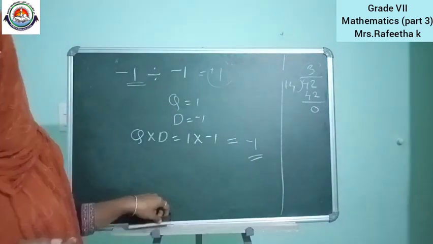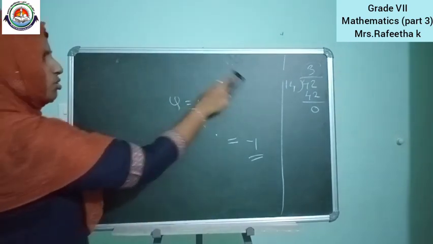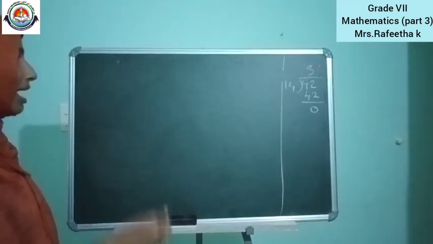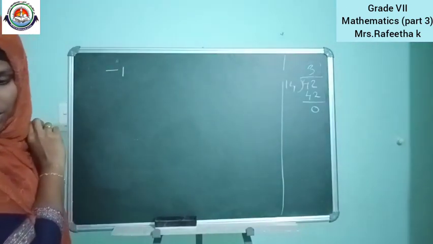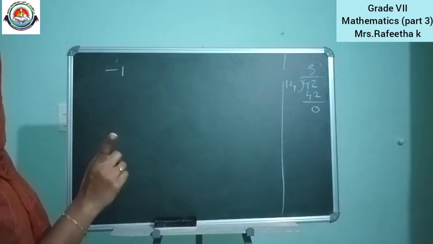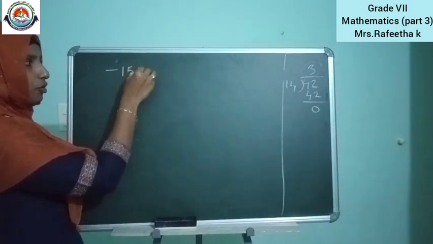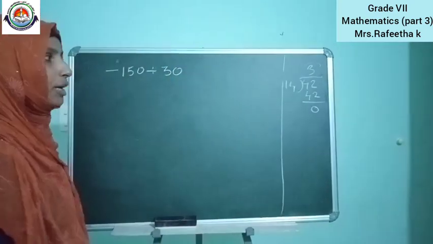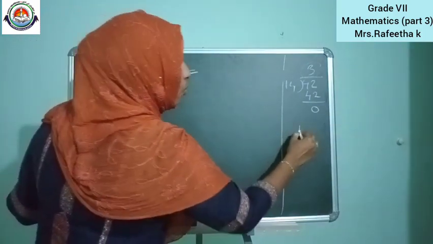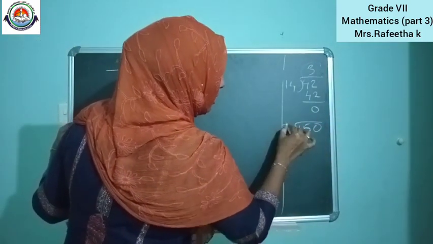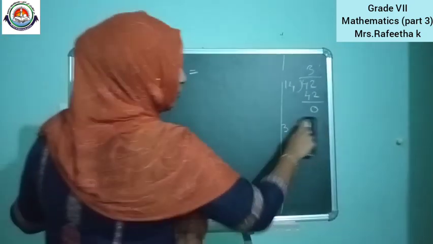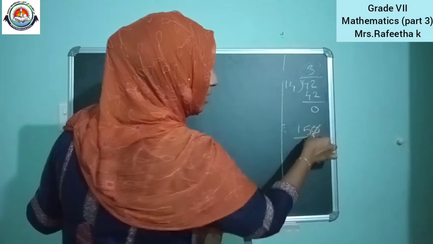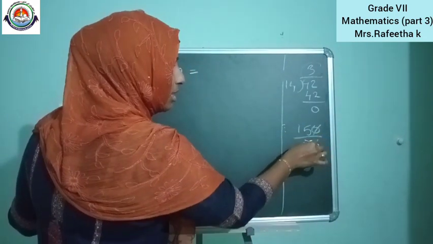Okay, next question also we can do. Next question, simple question, that is 0 divided by minus 5. You can do that at home. Next question, the last question, that is exercise 1.2, second question, 6th sub question. Minus 150 divided by 30. What will be the answer? If you are dividing 150 with 30, you don't have to divide like this. If you know the cutting, I have told you, 150 divided by 30, 0 and 0 we can cut. 50 divided by 3 means what?